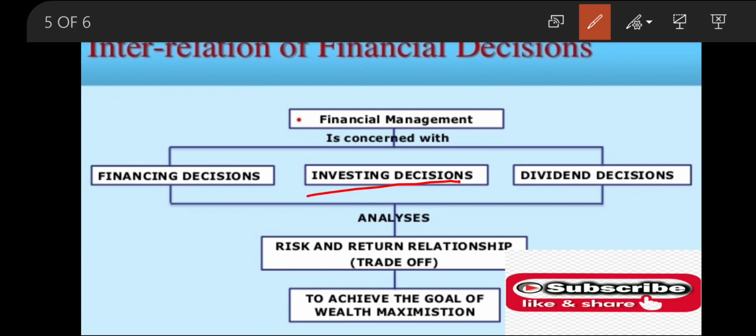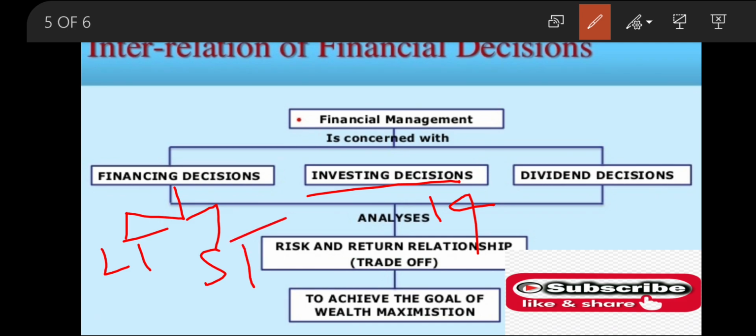For example, suppose the investment in the fixed assets is rupees 10 crore and the investment in the current assets or the working capital is 4 crore. So the total fund required to finance the total assets is 14 crore. Once you decide the required finance of the total assets, the next decision is your financing decision. Either you have to raise these funds through long-term sources or through short-term sources, right?